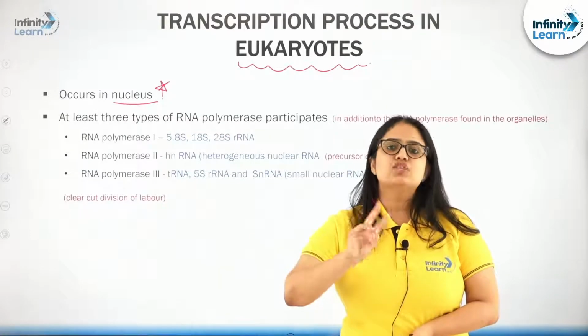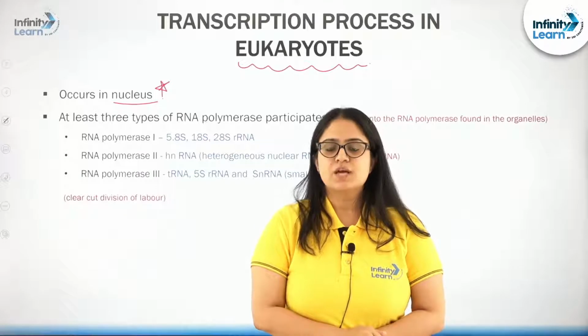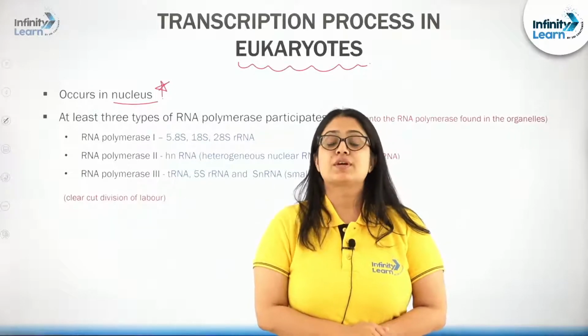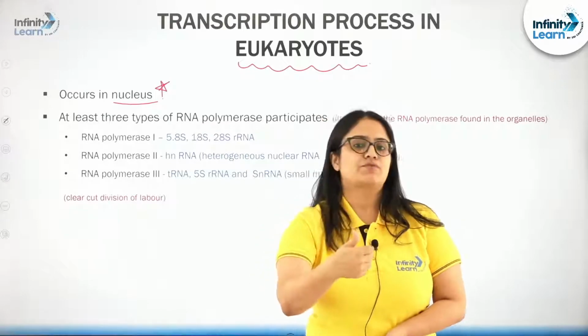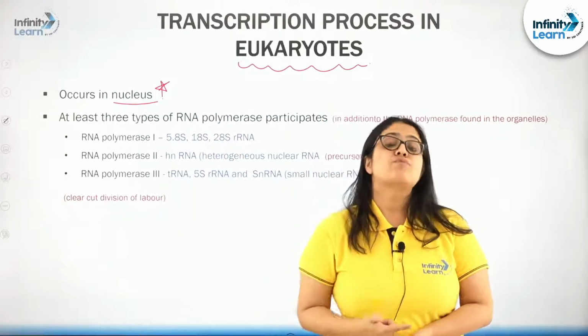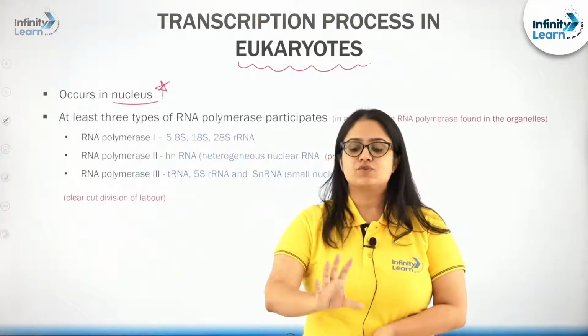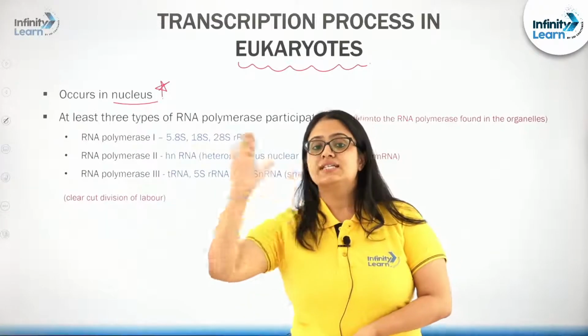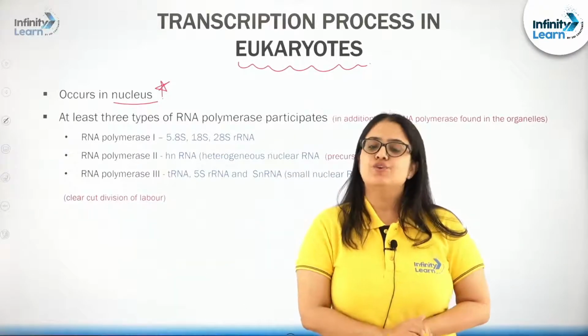So, these are the two important complexities in the transcription process in a eukaryotic cell: the presence of at least 3 types of RNA polymerase, and second, the processing of the primary transcript. This is the difference between transcription taking place inside a bacterial or prokaryotic cell and a eukaryotic cell.